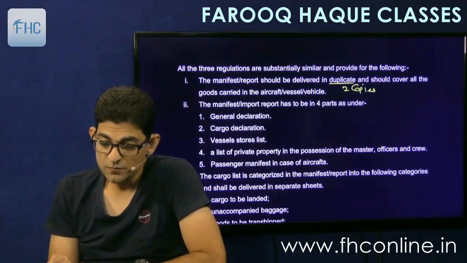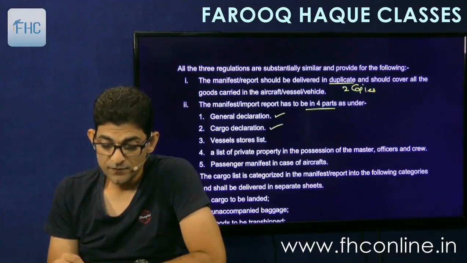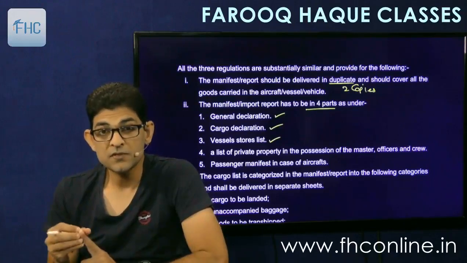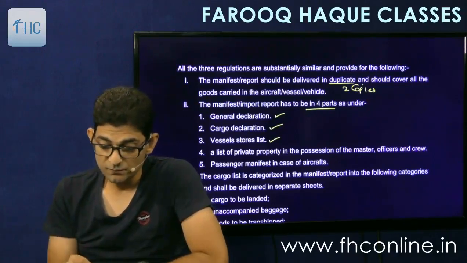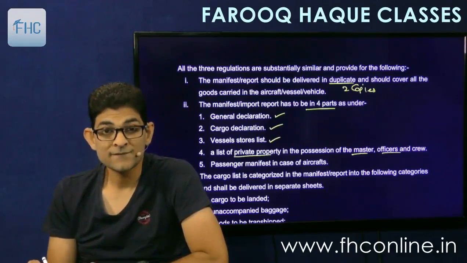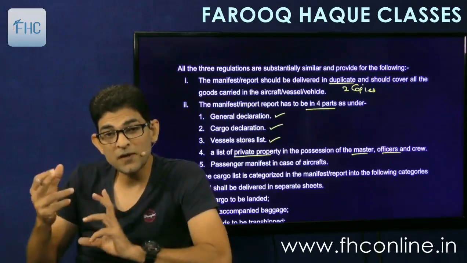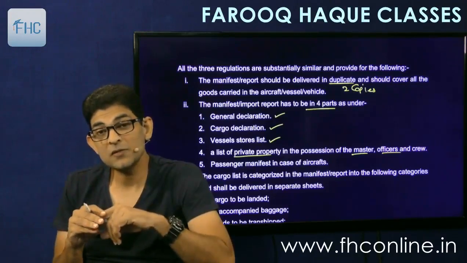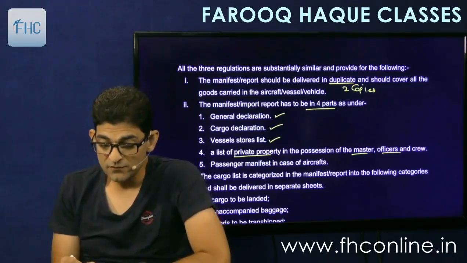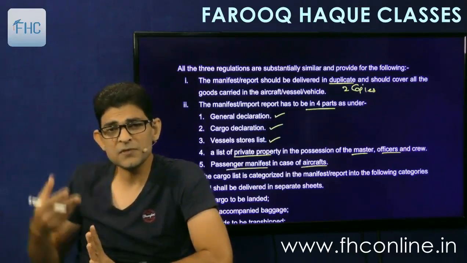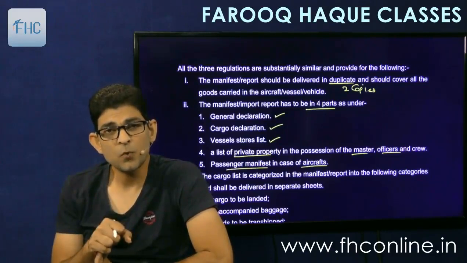The manifest report has to be in 4 parts: general declaration, cargo declaration, vessel stores, the stores which are contained on the ship. Stores means the consumables, and a list of private property in possession of the master, officers and crew. They can have private properties, like the radio set, the mobile phones, whatever they have with them, which is their private property, that is also to be listed. And passenger manifest in case of aircrafts. For aircrafts, there has to be a passenger manifest. Passenger manifest means the whole list of passengers which are on board the aircraft.